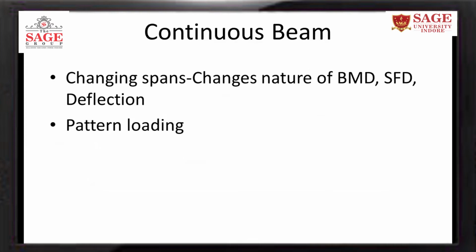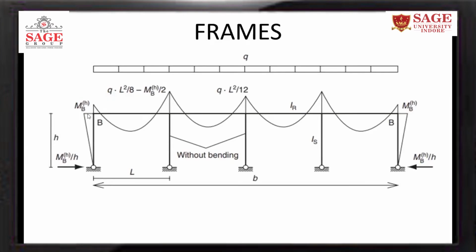That means you are considering dead load on all spans, but changing the position of live load on span 1 or span 2 or span 3, or spans 1 and 2, 2 and 3, or 1 and 3. So here the joint between column and beam is a rigid joint. Rigid joint means if the bending moment is developed in the beam, it will be transferred or transmitted to the column according to its stiffness, or otherwise you can say as per the distribution factor.